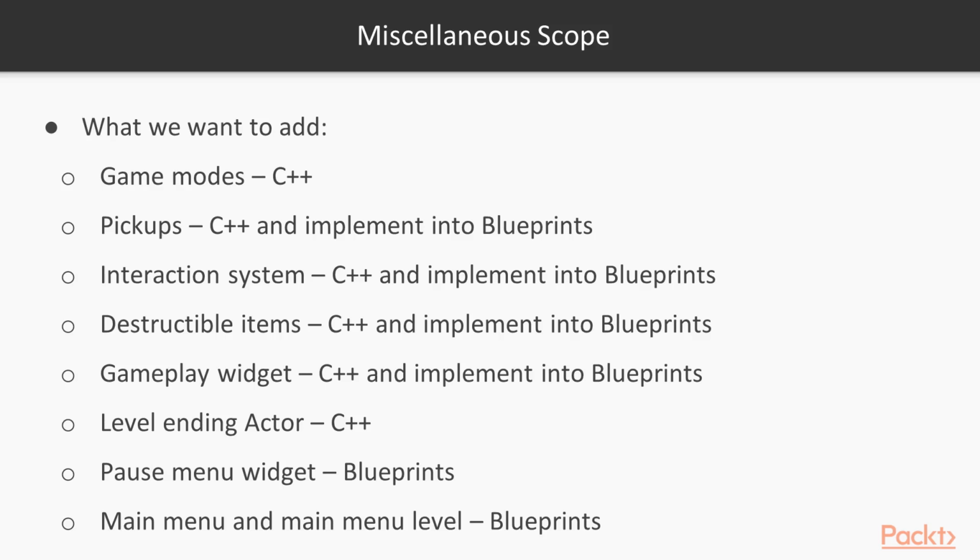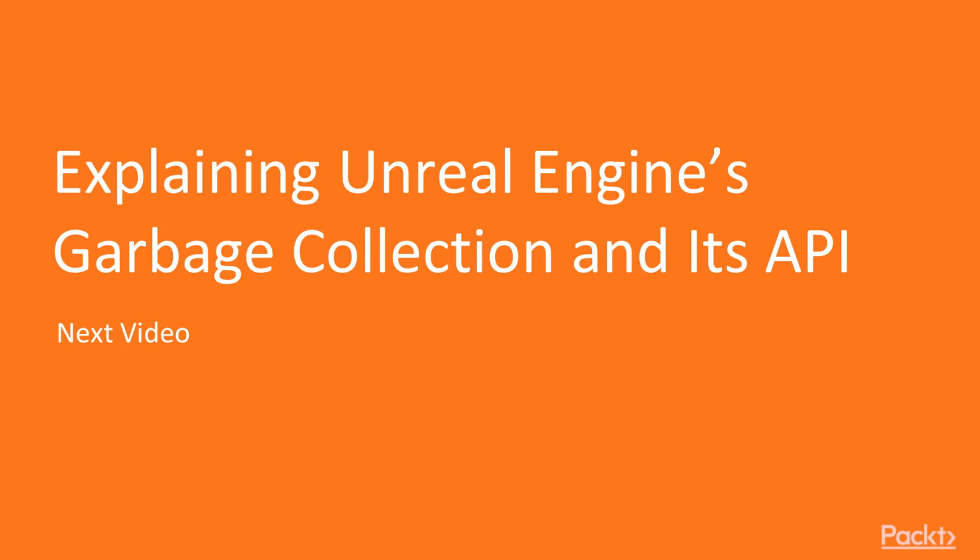We will be using the pause menu widget and set up the main menu and the main menu's level only within blueprints. And for pickups, the interaction system, destructible items, and the gameplay widget, we will be using a combination of C++ and blueprints. In the next video, we will be explaining Unreal Engine's garbage collection and its API.